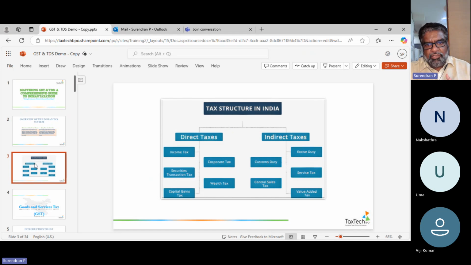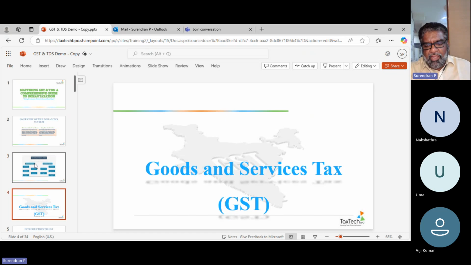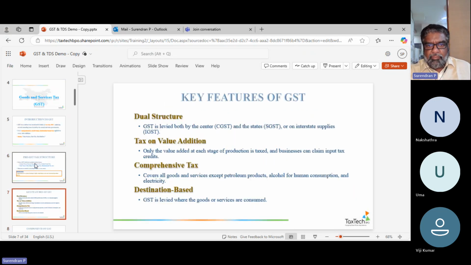Now, there are two tax structures in India: direct taxes, and the next one, indirect taxes. Of course, this also you will know, so I don't have to waste much time there. In this course you will be learning a lot about GST, the key features of GST, and why GST has become so important to know.